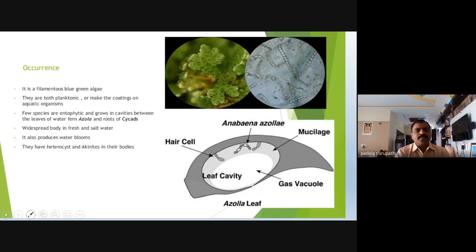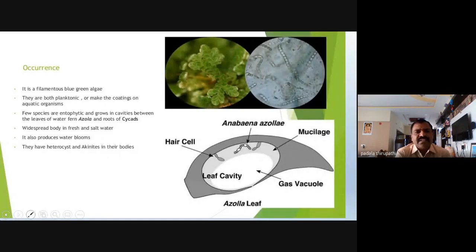And it also produces water blooms. Water blooms means, on the surface of the water, the clump, the group of this Anabaena, the group of this blue-green alga, is able to produce a scum-like structure on the surface of the water body that we call blooms. In Telugu they say manjaralu. These blooms give a special color to the water. The best example: have you heard about the Red Sea, my dear friends? Red Sea, Erra Samudram.